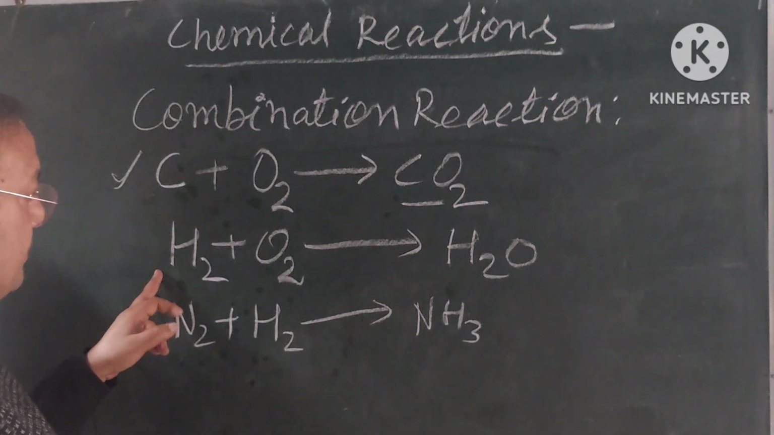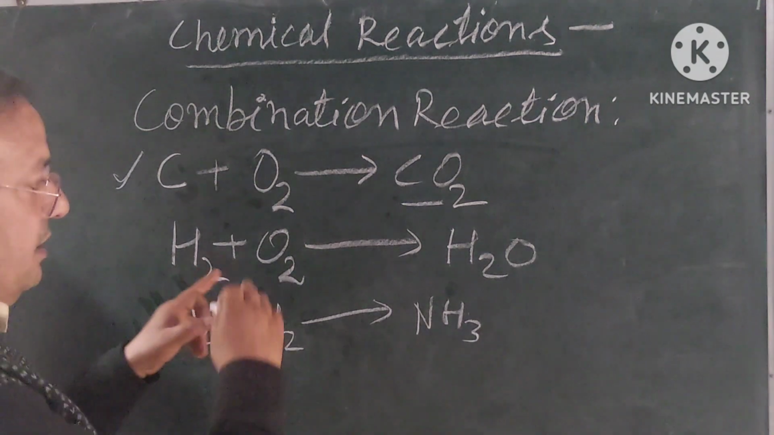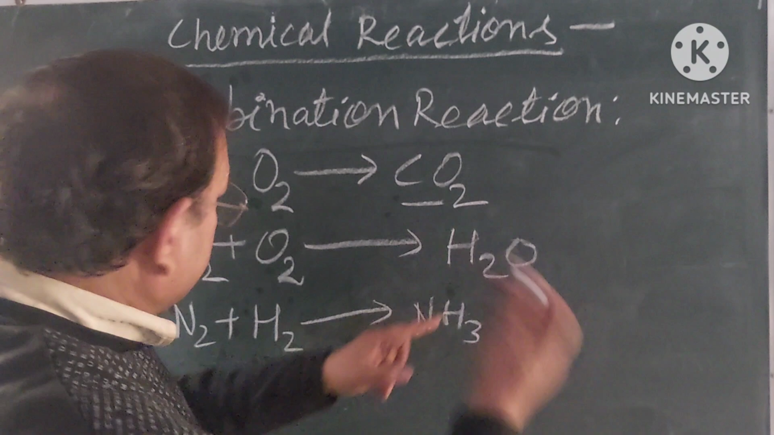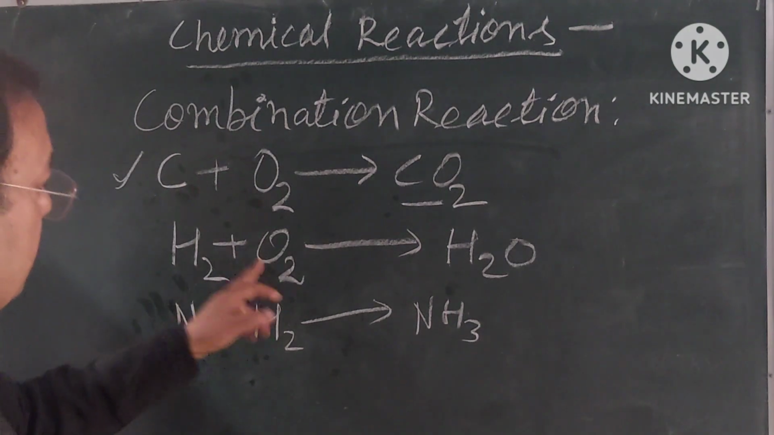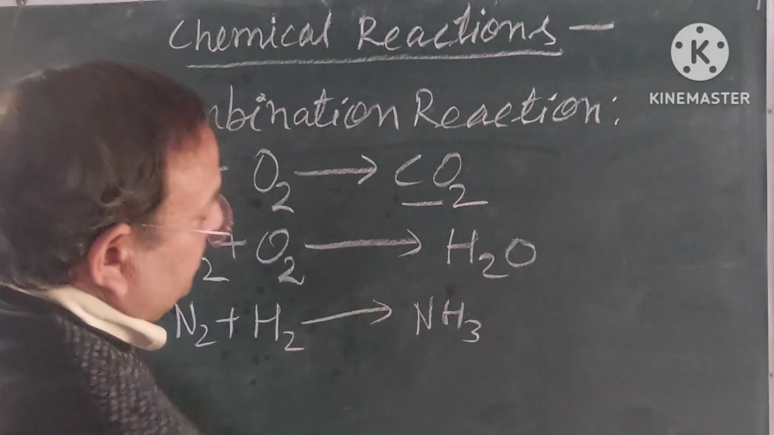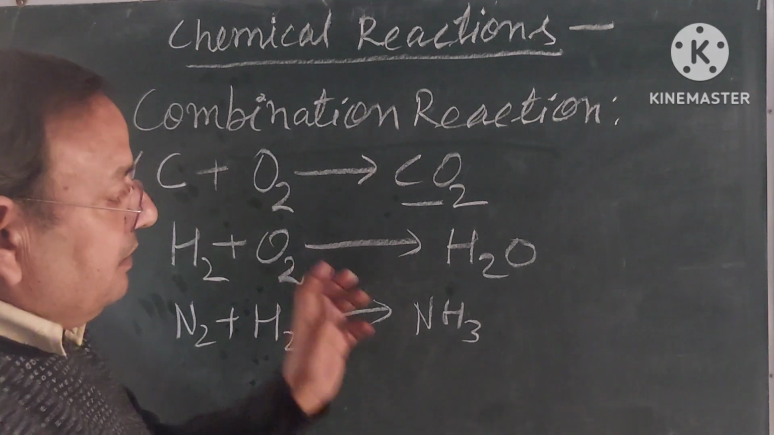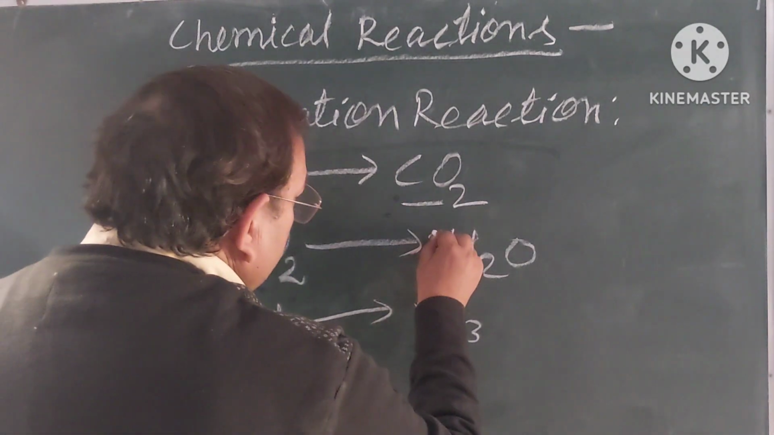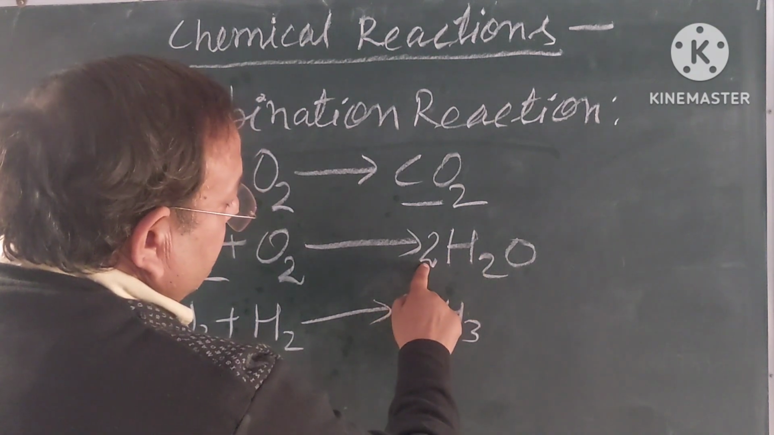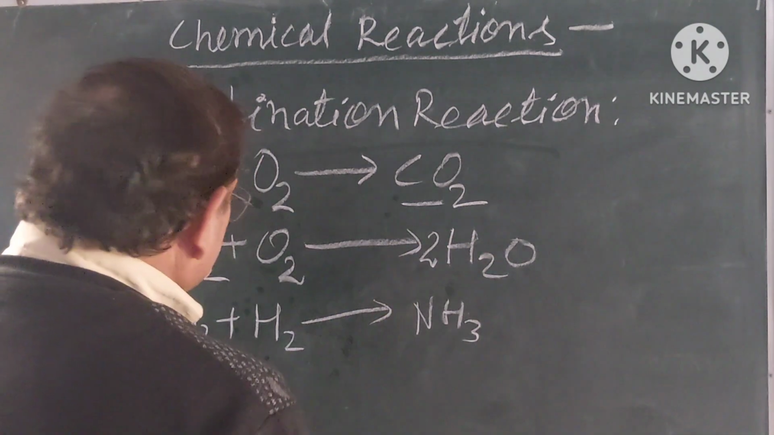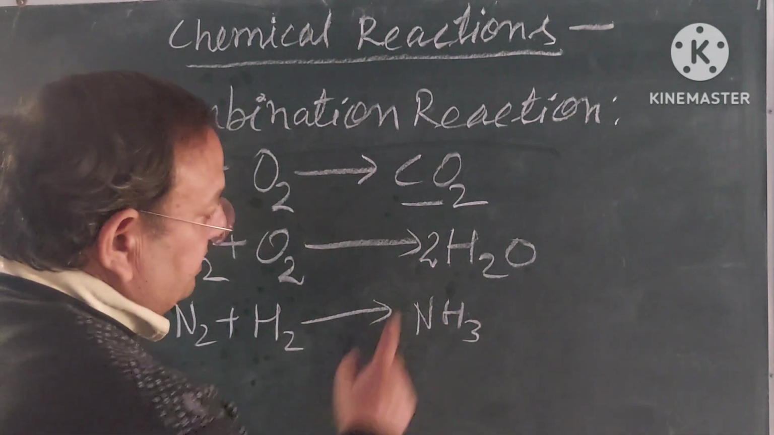Here in the second, 2 atoms of hydrogen on the left side and 2 atoms of hydrogen on the right side. Hydrogen is balanced, but oxygen is 2 atoms on the left side but 1 atom on the right side. It is not balanced. For balancing this, we will multiply the water molecules by 2. In this way, oxygen at the product side is 2 atoms, and hydrogen, 2 times 2, is 4. Hydrogen at the product side is 4 atoms.